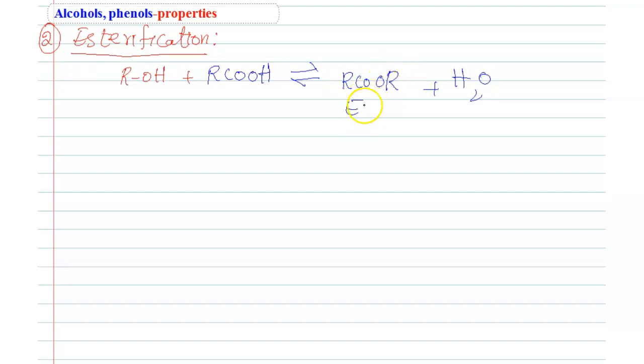So this is nothing but ester, students. Ester means R, C double bond O, OR. This is the structure, and this is the ester group.